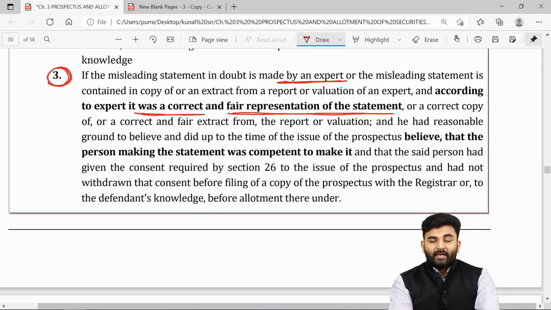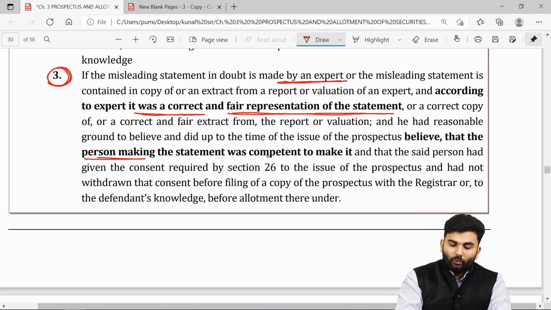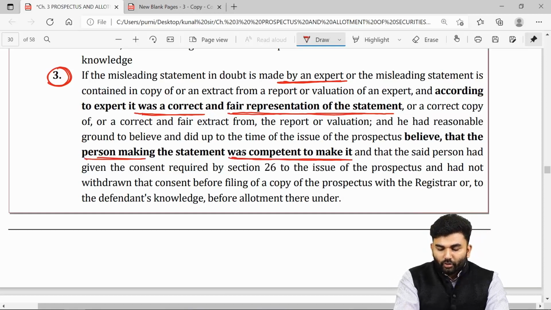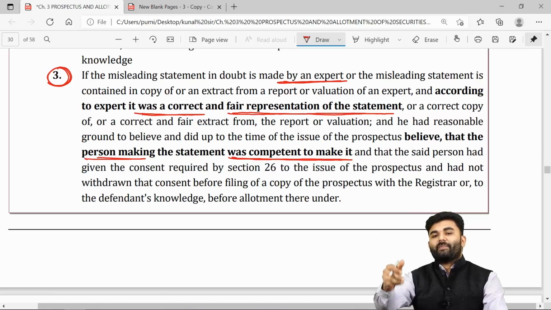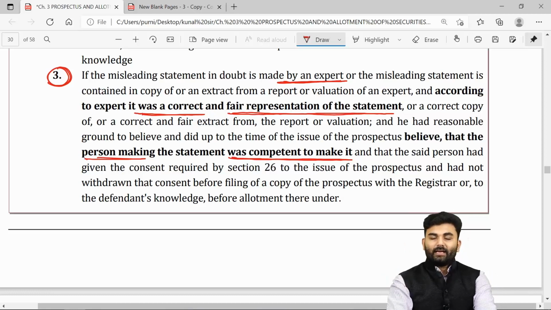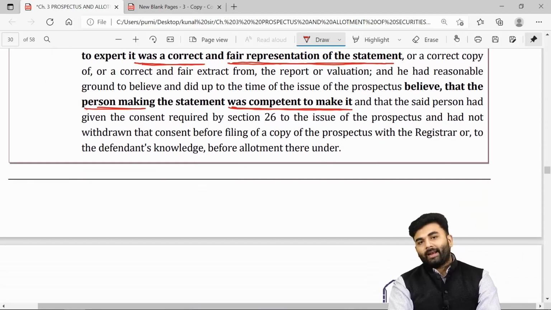In fact, his information and statements were completely based upon a report which was prepared by a person who was competent enough to prepare that report. However, if that report turns out to be untrue, then pretty obviously whatever statements were given by the expert, even that turns out to be untrue. But the expert needs to prove that his intention was not to do any kind of fraudulent activities with the investors.